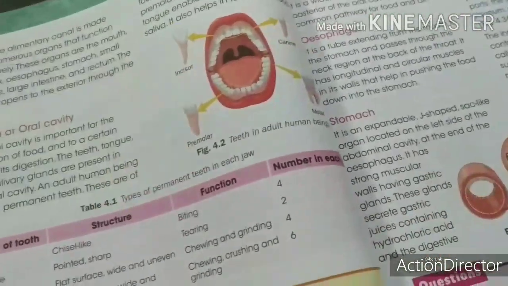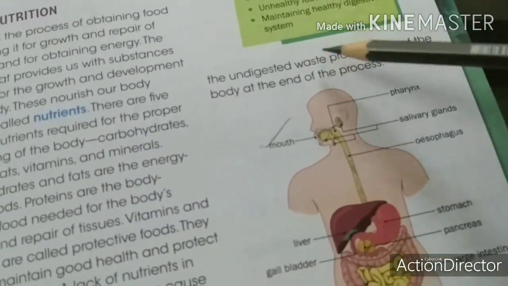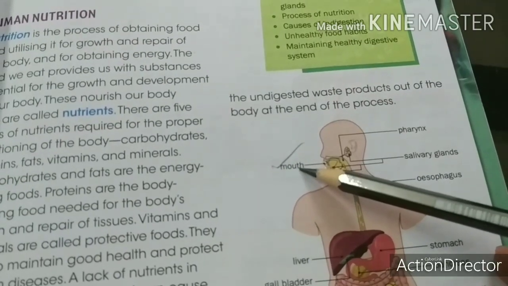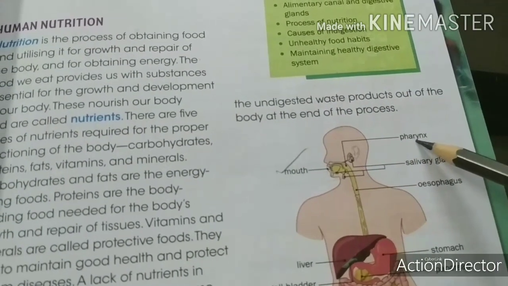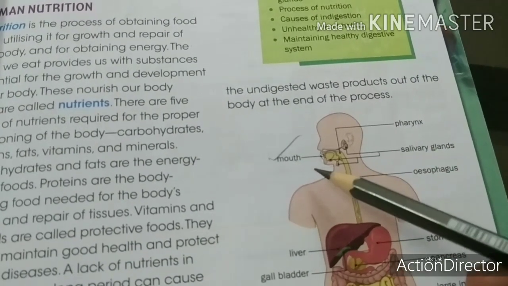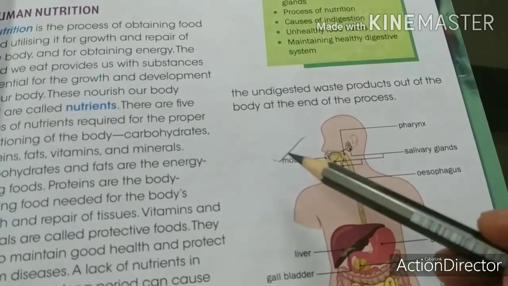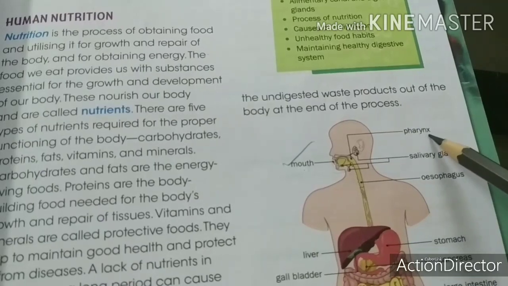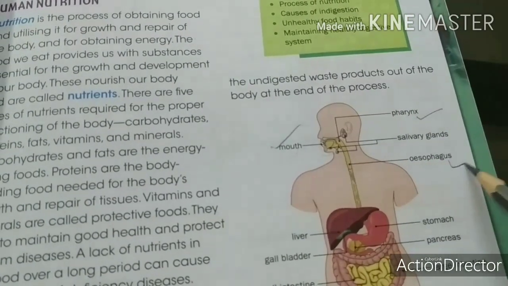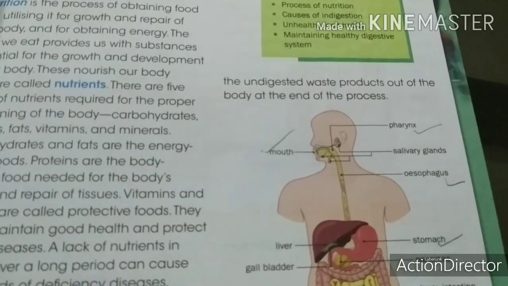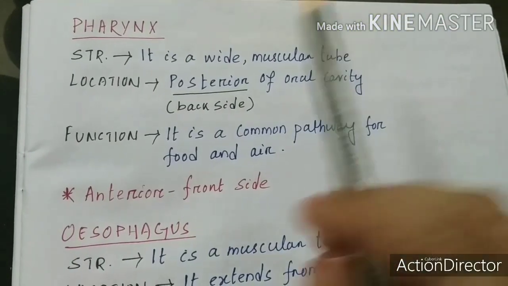Here again, if I show you the alimentary canal, you can see the first part in the alimentary canal is the mouth. Then after the mouth we get the pharynx, then the oesophagus, then the stomach. So here, one by one, let us discuss. The mouth, or the oral cavity, we have already done. Today we will discuss the pharynx, then the oesophagus and the stomach. Let us discuss it one by one, and let us start with the pharynx.